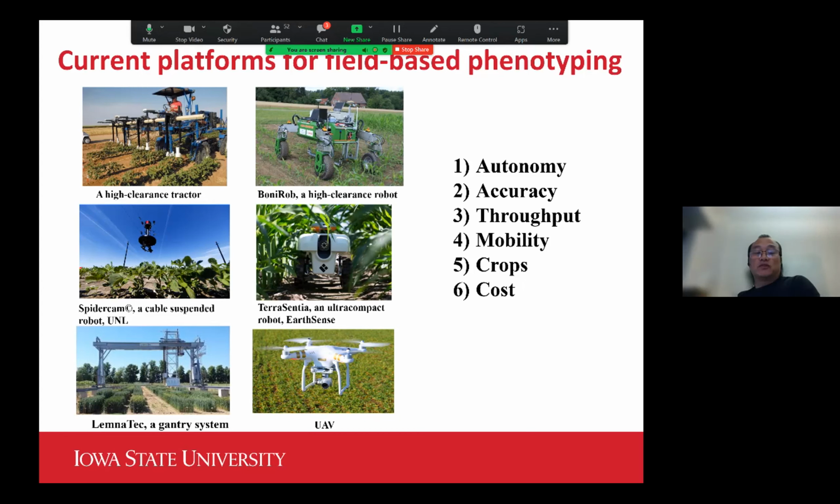For example, the robot my group has been working on is primarily for tall growing crops like maize and sorghum. That's something you as a user need to bear in mind, to think about whether that robot would really meet your expectation and fit your application, and of course whether the cost would fit into your budget. Those things are mutually important for any potential customer, as well as for engineers when we set out to develop a system.